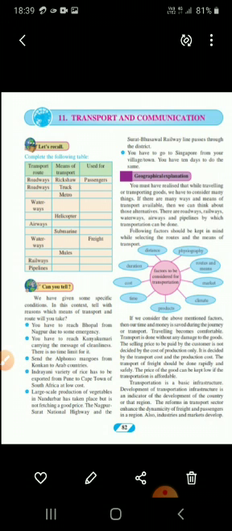Suppose one condition is given: you have to reach Bhopal from Nagpur due to some emergency. So how are you going to reach Bhopal? You can take roadways or airways. If it is an emergency, we are supposed to take airways. Understood? So in such a condition, we will choose airways as a route and aeroplane as a means of transport, because it is an emergency condition.